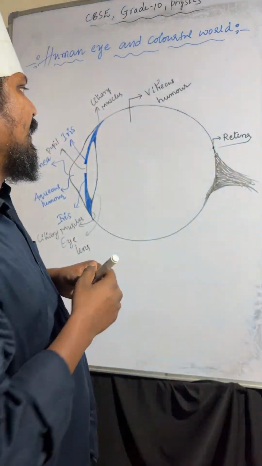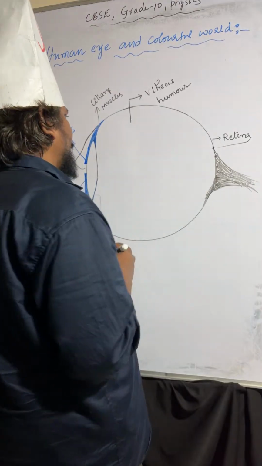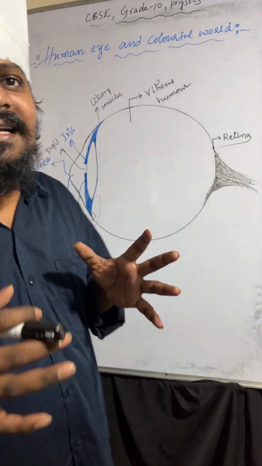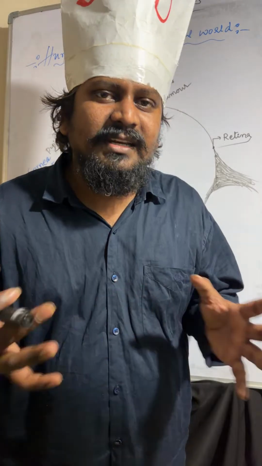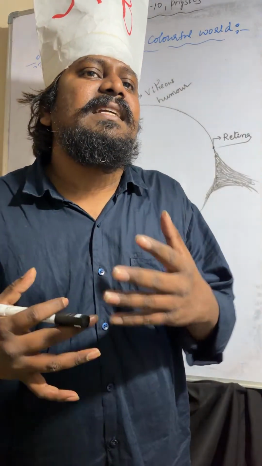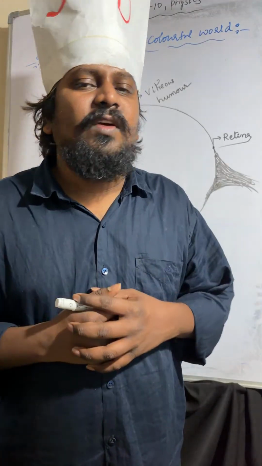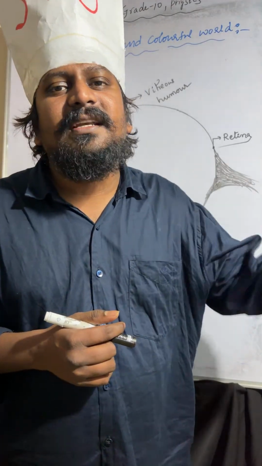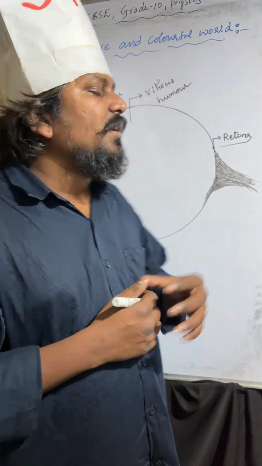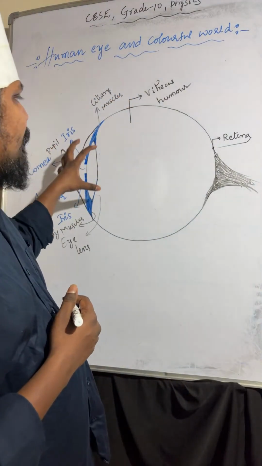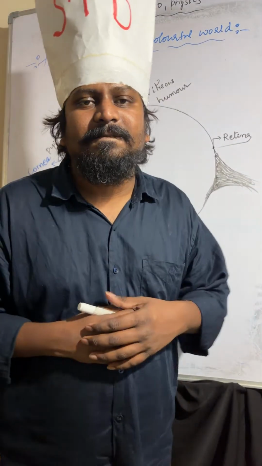And coming to the next one, retina. Retina is a light sensitive screen where light rays will meet at that point. Understood? So whenever light rays are converging, after that those light rays will meet at the retina.